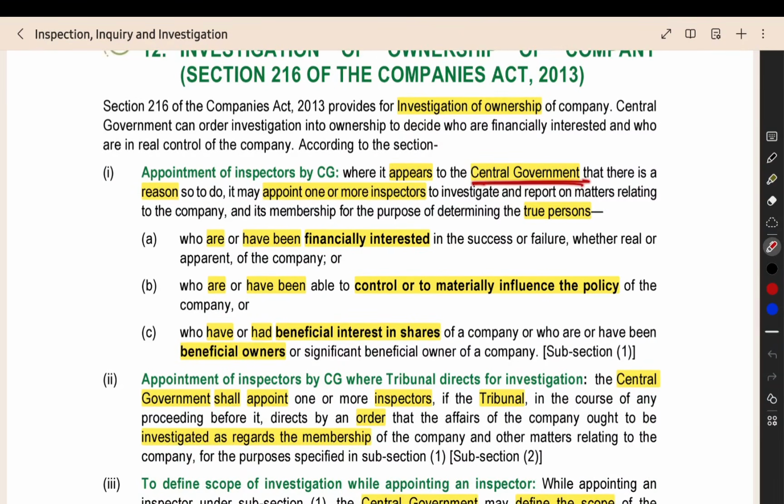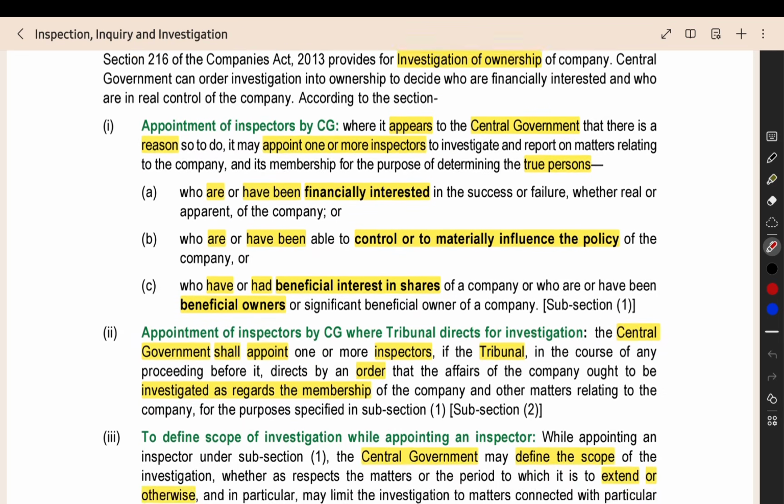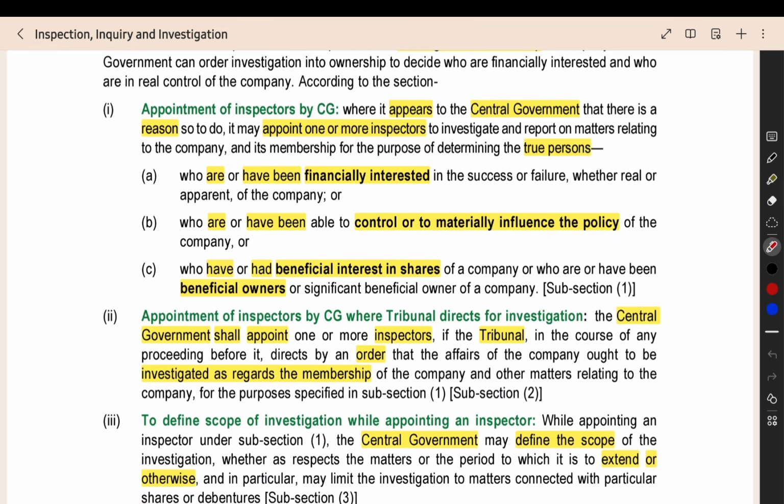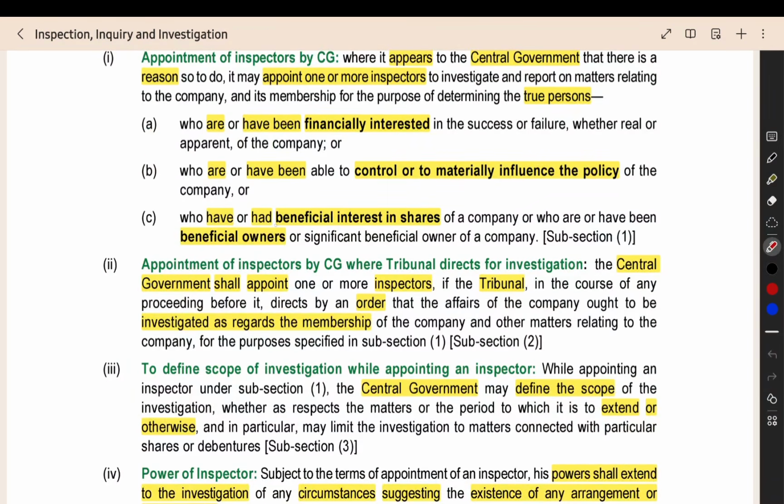If the central government thinks it is important to find out the background of the company, they will appoint an inspector to find out the true persons who are financially interested in the company, the true owners who will be affected when there is any problem or any profit in the company, who will be the beneficiary, or who are controlling the company and can materially influence its policy, whether they are currently controlling or controlled in the past. Those who have or had a beneficial interest in the shares, currently or in the past, we also have to find out.